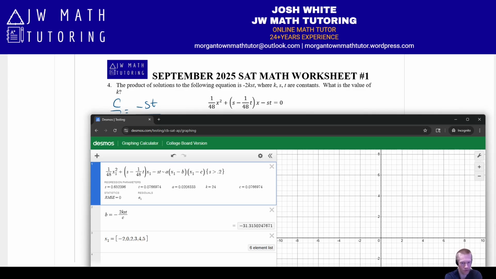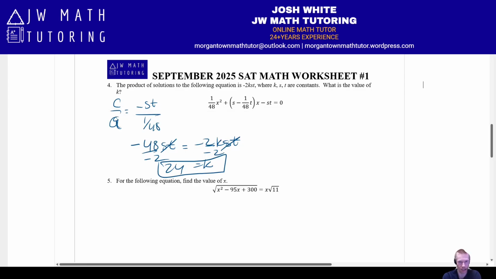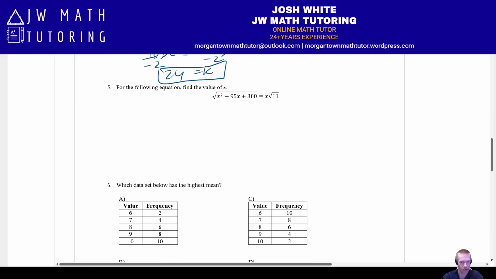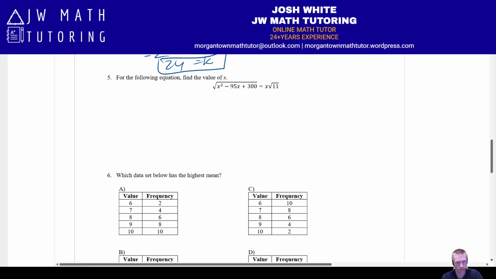Okay, so again, I would describe this as the non-preferred method for this problem, but I still just did want to demonstrate it to show you that it can be done. All right, let's look at question number 5 next. So for this problem, just a basic radical equation that we're going to solve here. And essentially, to first show the by hand method, you would square both sides.